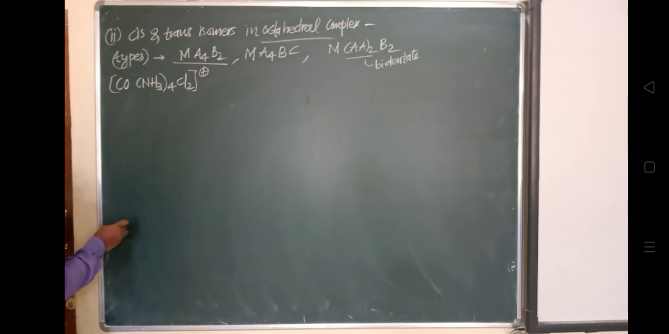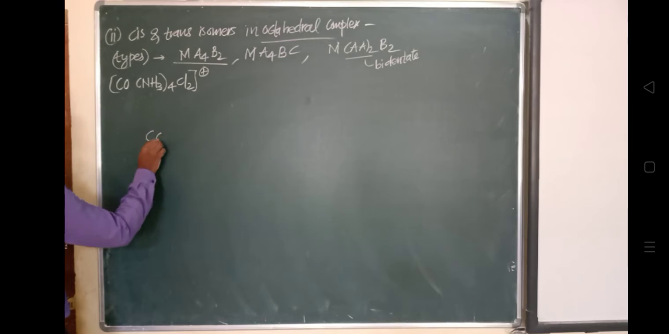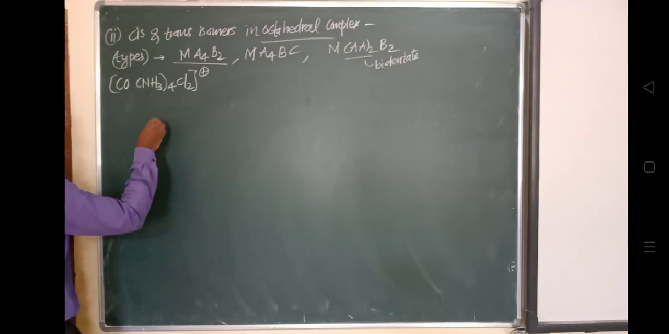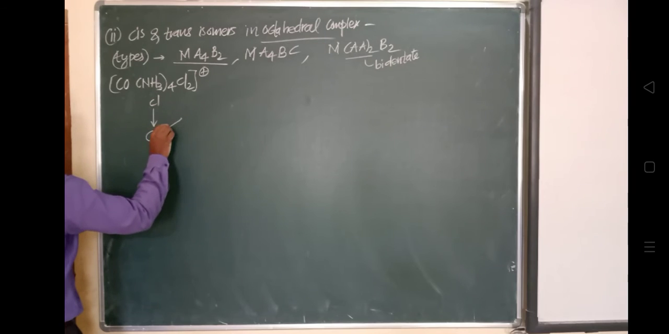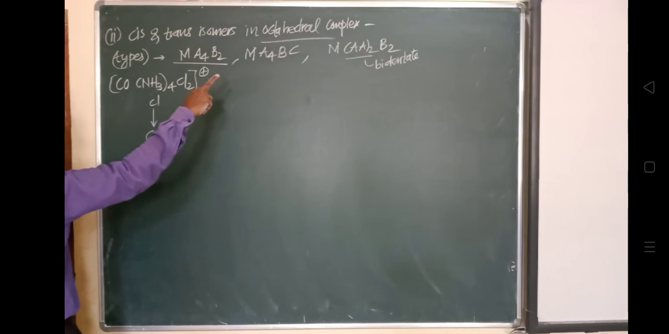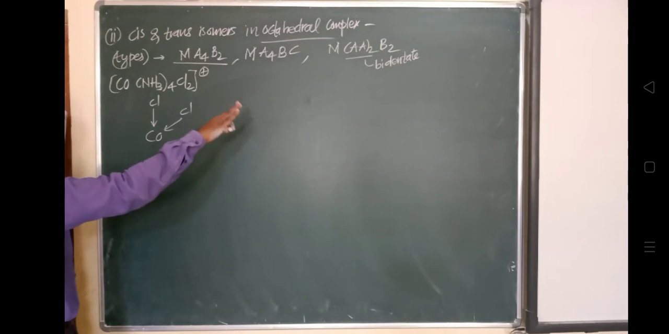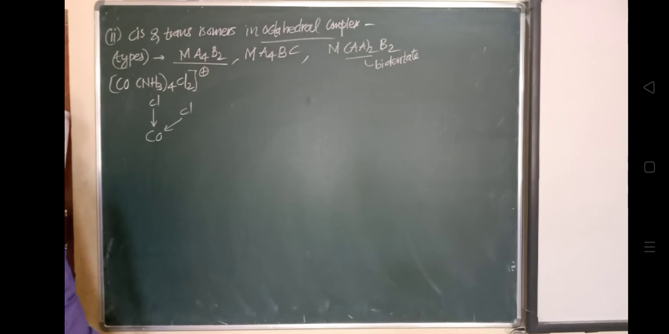Cobalt is in the middle. Now chlorine, two atoms are present, so we can draw them adjacent, like this chlorine and this chlorine. The geometry is an octahedral complex. Don't forget it: it's an octahedral complex, not a square planar geometry. It will form an octahedron.